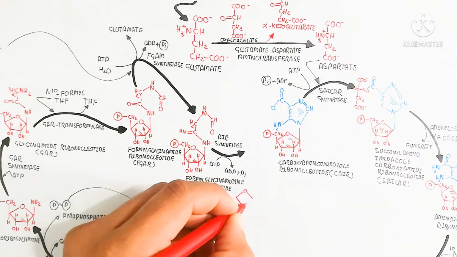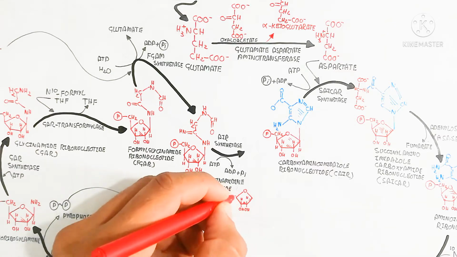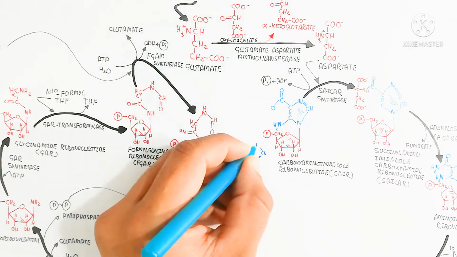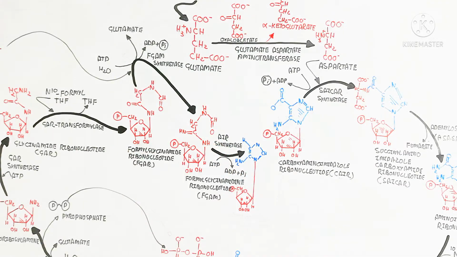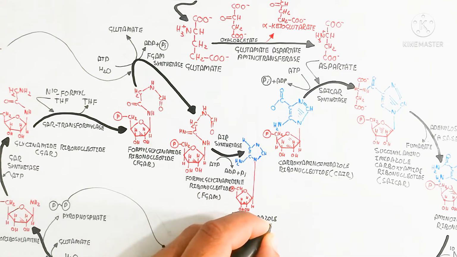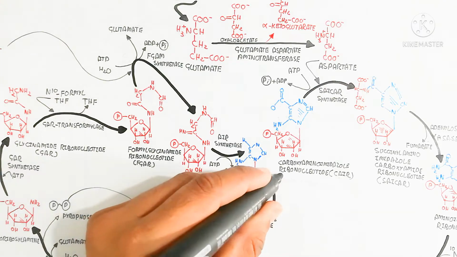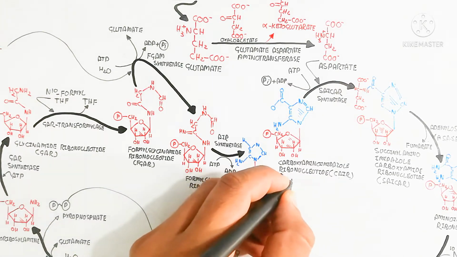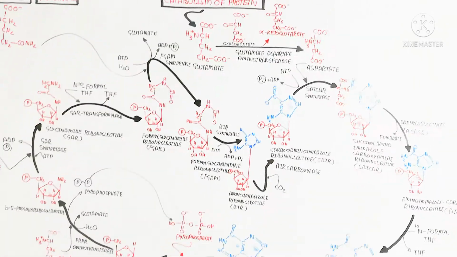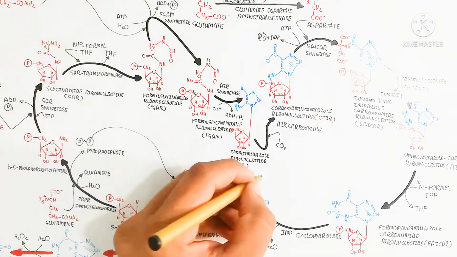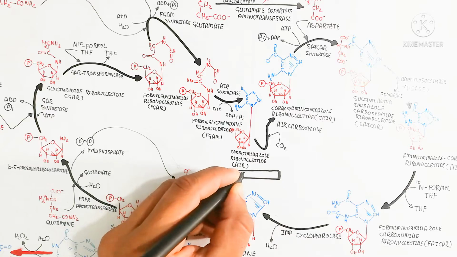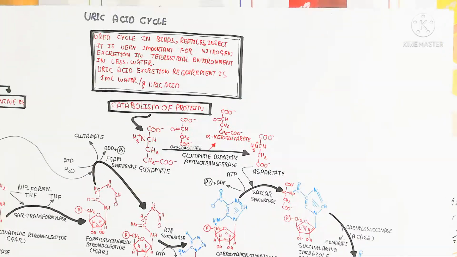So here is the formylglycinamidine ribonucleotide, which in the presence of ATP and AIR synthetase enzyme is used to produce aminoimidazole ribonucleotide. This aminoimidazole ribonucleotide is then converted by the fixation of carbon dioxide. So the carbon dioxide is fixed to produce carboxyaminoimidazole ribonucleotide. This is the AIR carboxylase enzyme used for it.